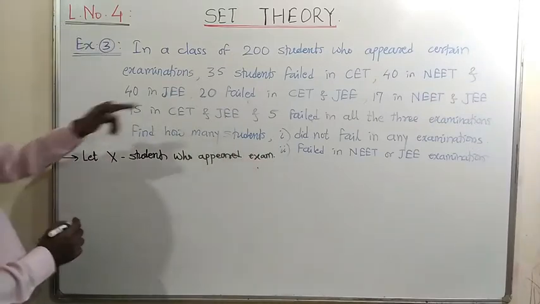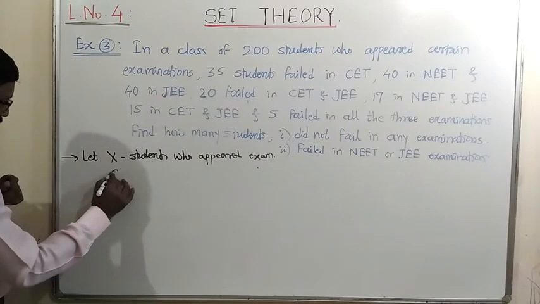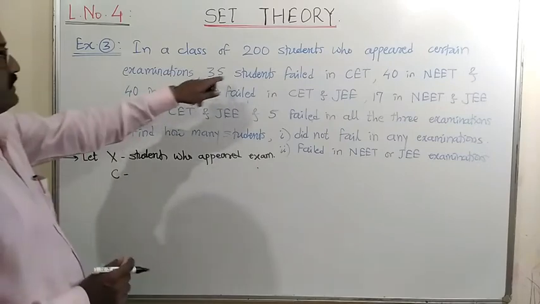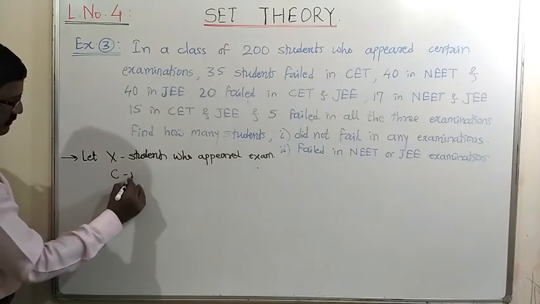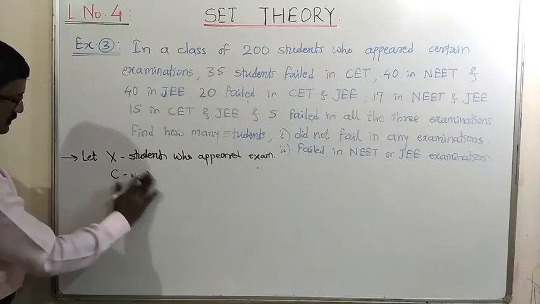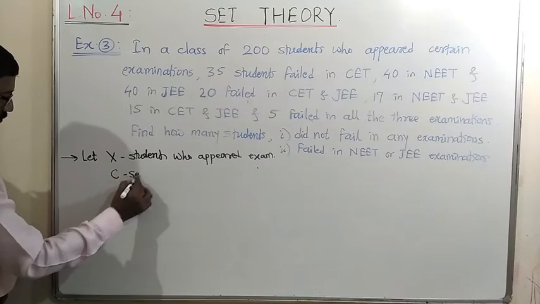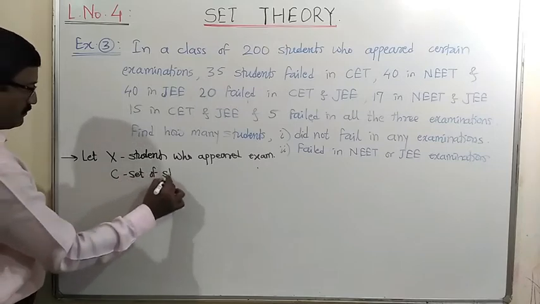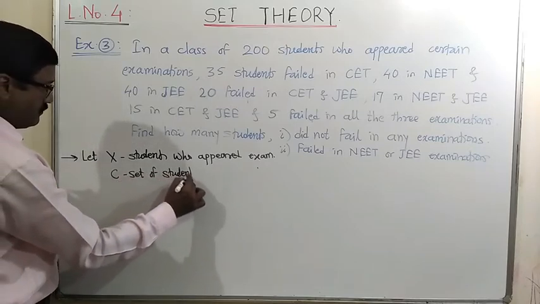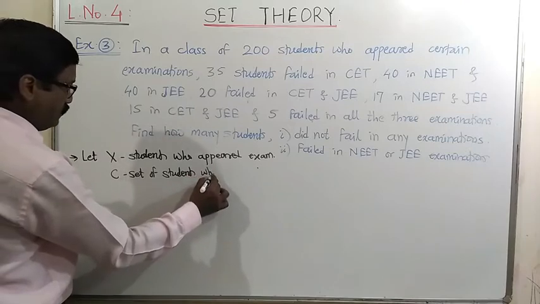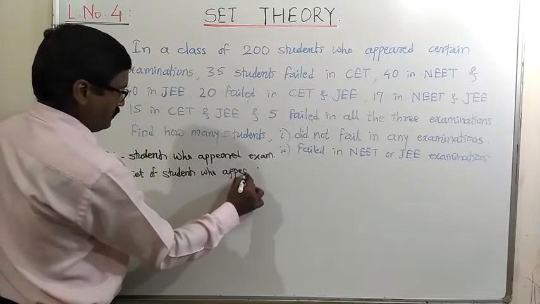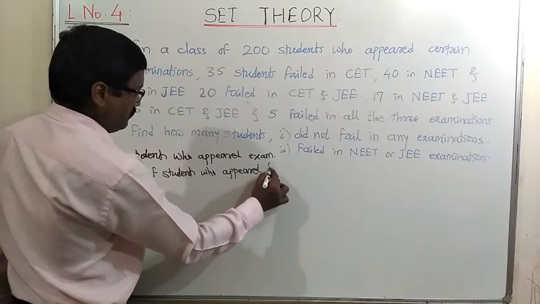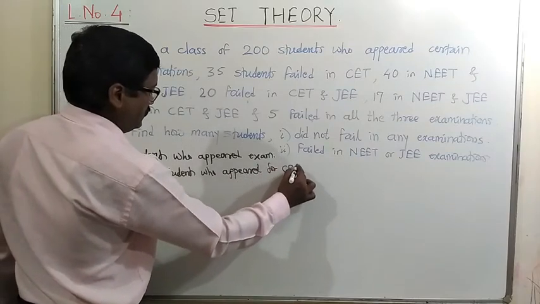Okay, then let's see the sets. 35 students failed in CET, so we will denote C by the set of students who appeared for CET.